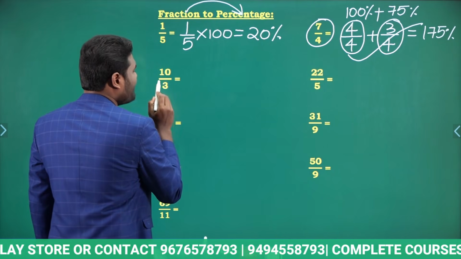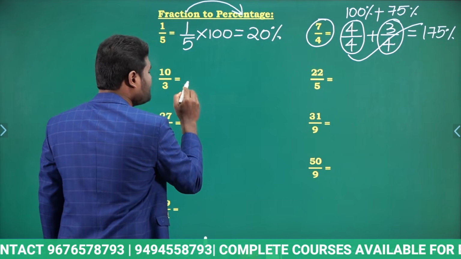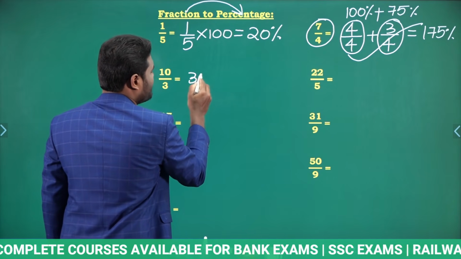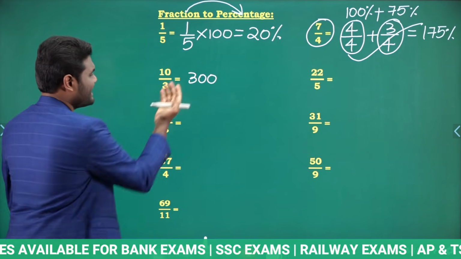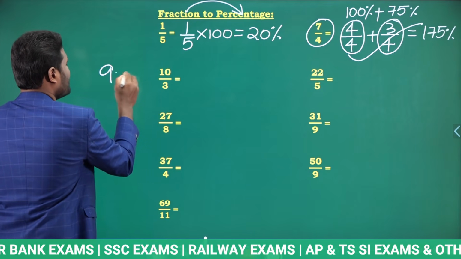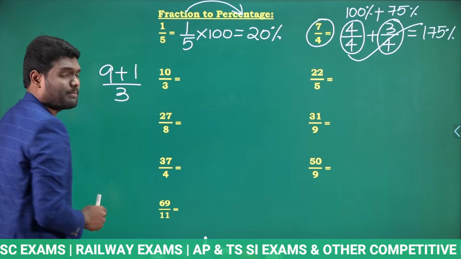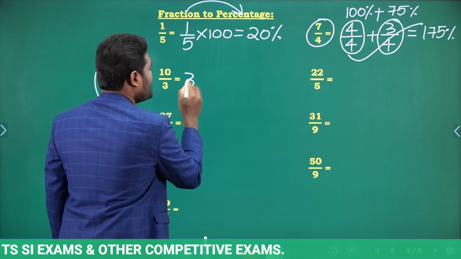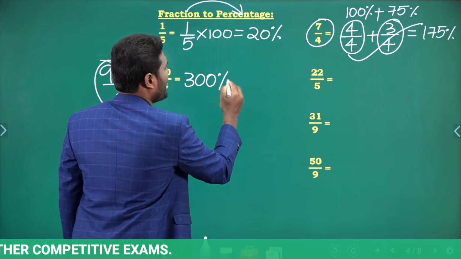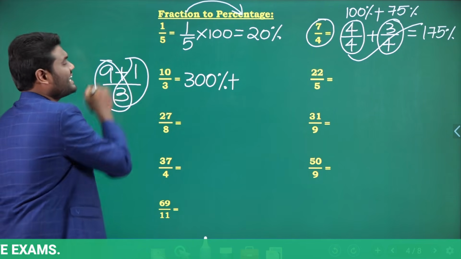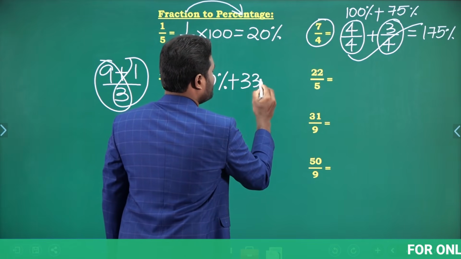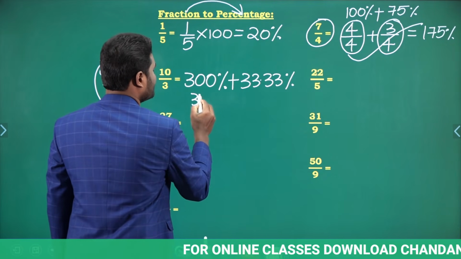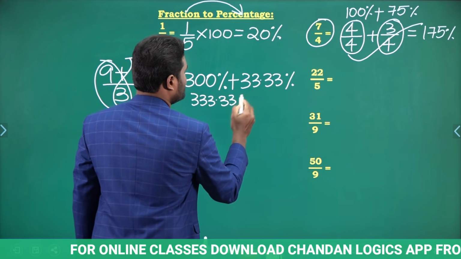10 by 3. I can write it as 9 plus 1 by 3. Why? Because 3 times 3 is 9, so 9 by 3 is nothing but 3. 3 means 300%, plus 1 by 3. 1 by 3 is nothing but 33.33%, which means the total value will be 333.33%.